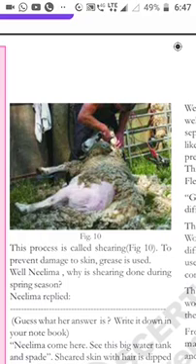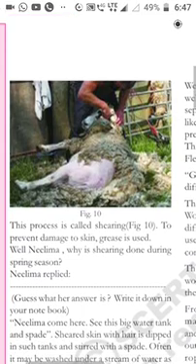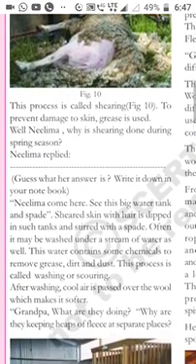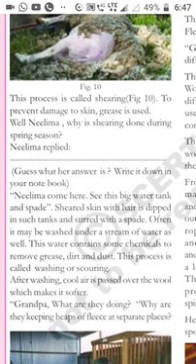When we remove it in the spring season, they won't feel any difficulty and they won't get any pain in the body. So in that season we are removing it. Next, guess what her answer is and write it down in your notebook. Already we discussed they won't get any pain when removing in spring season only.